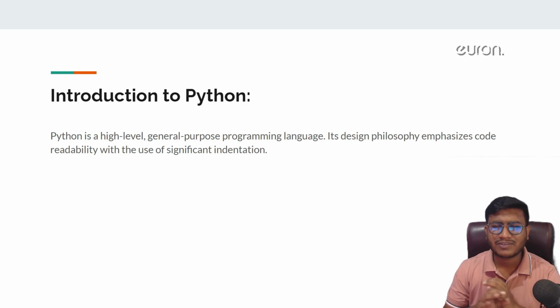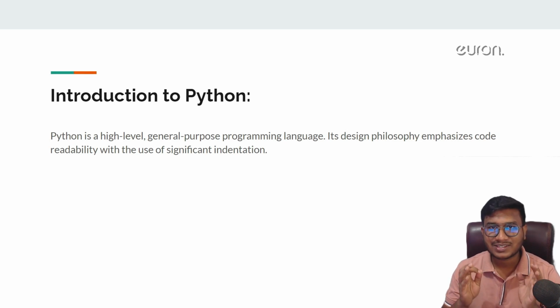You will see that it's a very easy programming language. If you know the English language, you will be able to understand a Python program. That much easy it is.